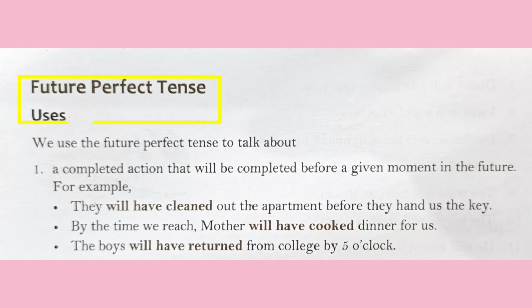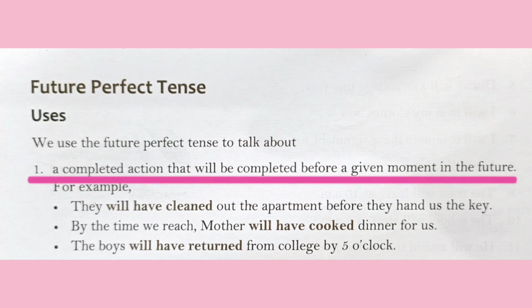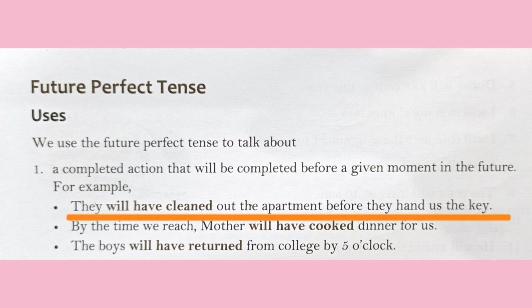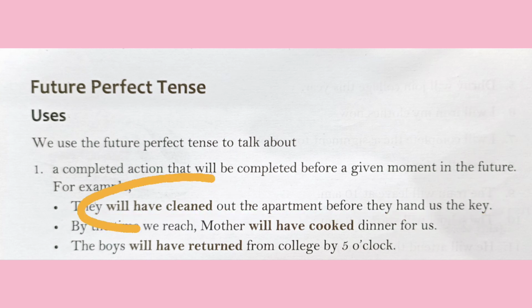Next, we have future perfect tense. We use future perfect tense to talk about a completed action that will be completed before a given moment in the future. For example, they will have cleaned out the apartment before they hand us the key. Here, the action of cleaning that will happen in the future will have been completed before the key will be handed over to the particular person.